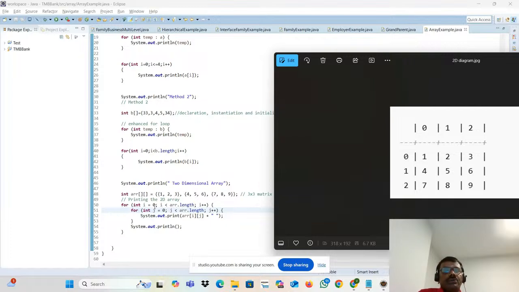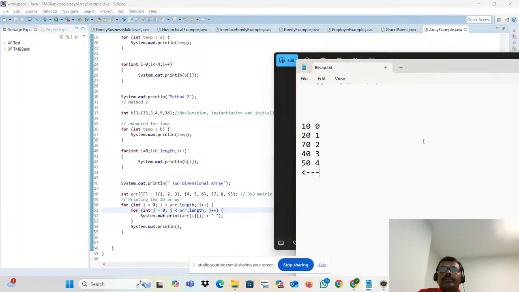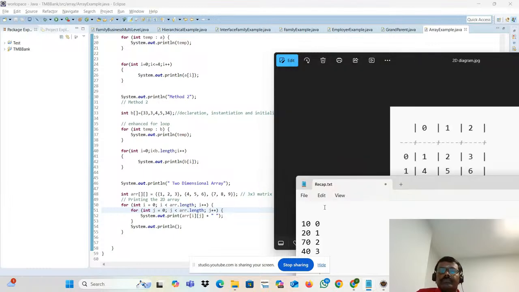Okay, so let us do the program here. I is equal to 0. What is the value? I is equal to 0. Now, what we are going to do? 0 less than 3. Condition is true or not? Obviously, condition is true, right? 0 is less than 3. Condition is true. It will go inside.